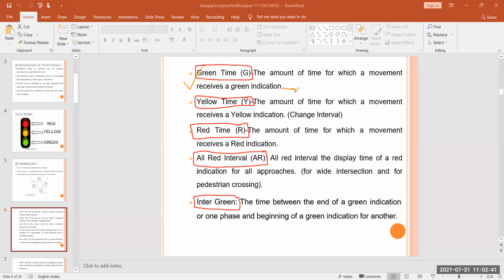So all red interval is the display time of the red indication for all approaches, for the intersection and for pedestrian crossing. Next is your intergreen. So the time between the end of a green indication for one phase and the beginning of a green indication for another. So you have to keep all these things in your mind.